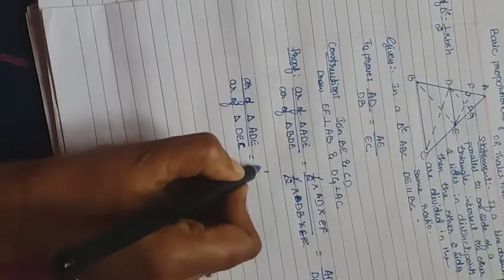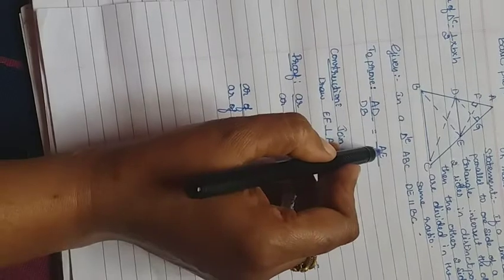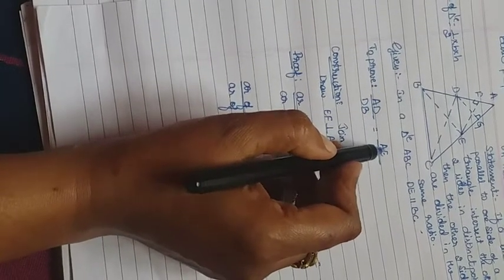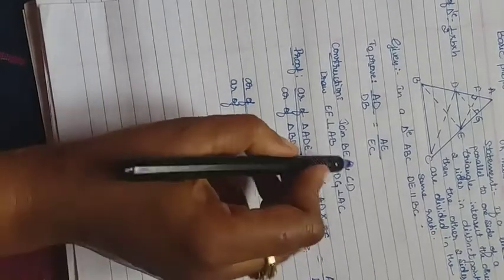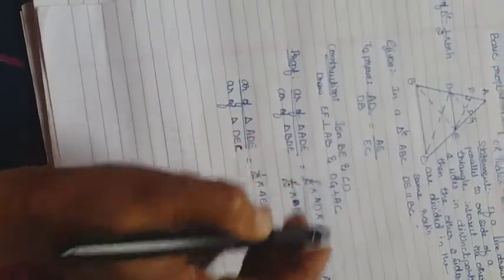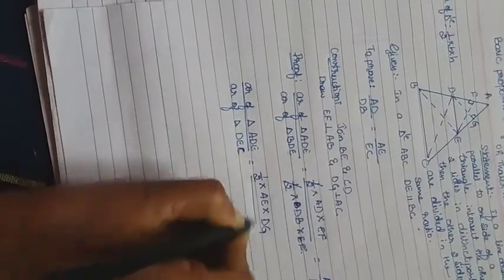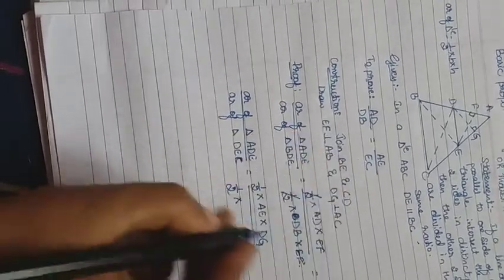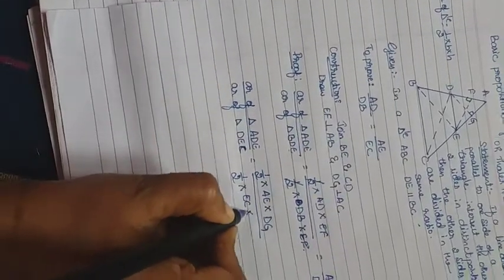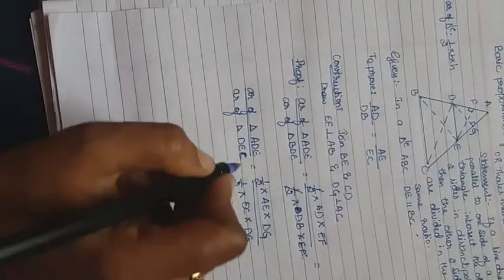Okay, next for this also, if you are getting confusion with the base, you can move for the second fraction numerator, that is AE into another perpendicular line, that is DG. You can go for DG divided by half into the second fraction denominator, it will be EC into the same altitude or same height, it is DG. Clear? And I think it is very easy.